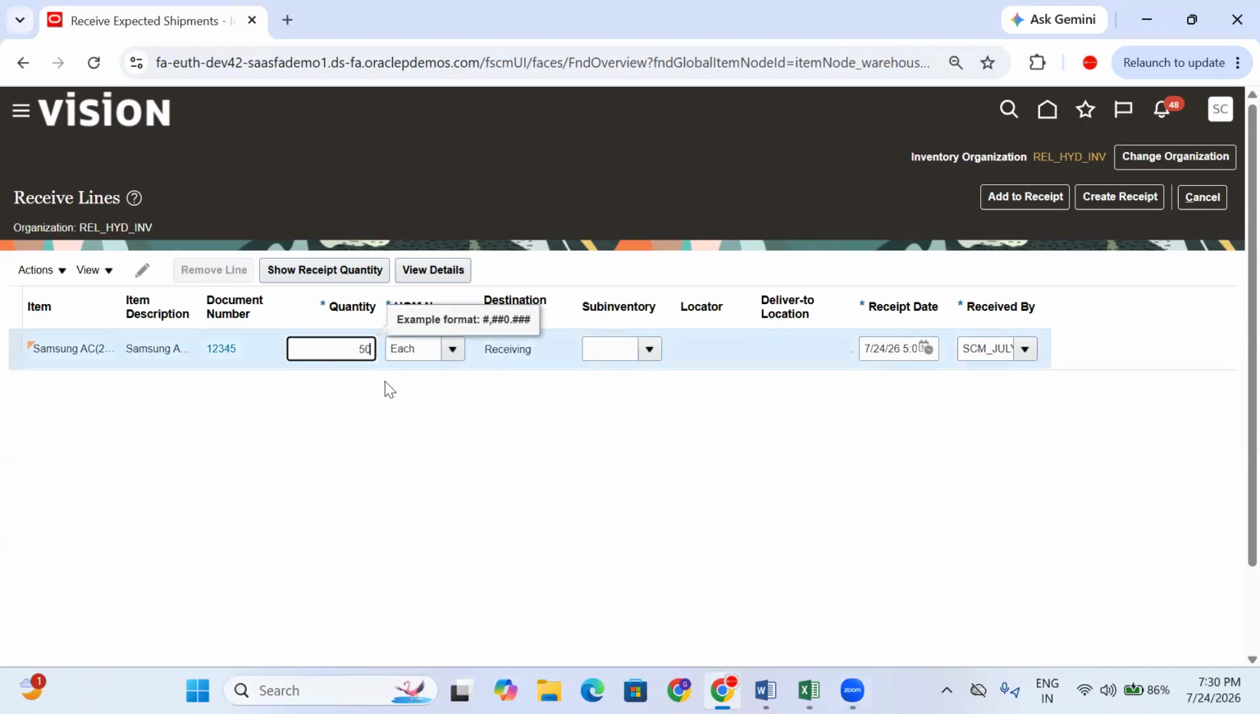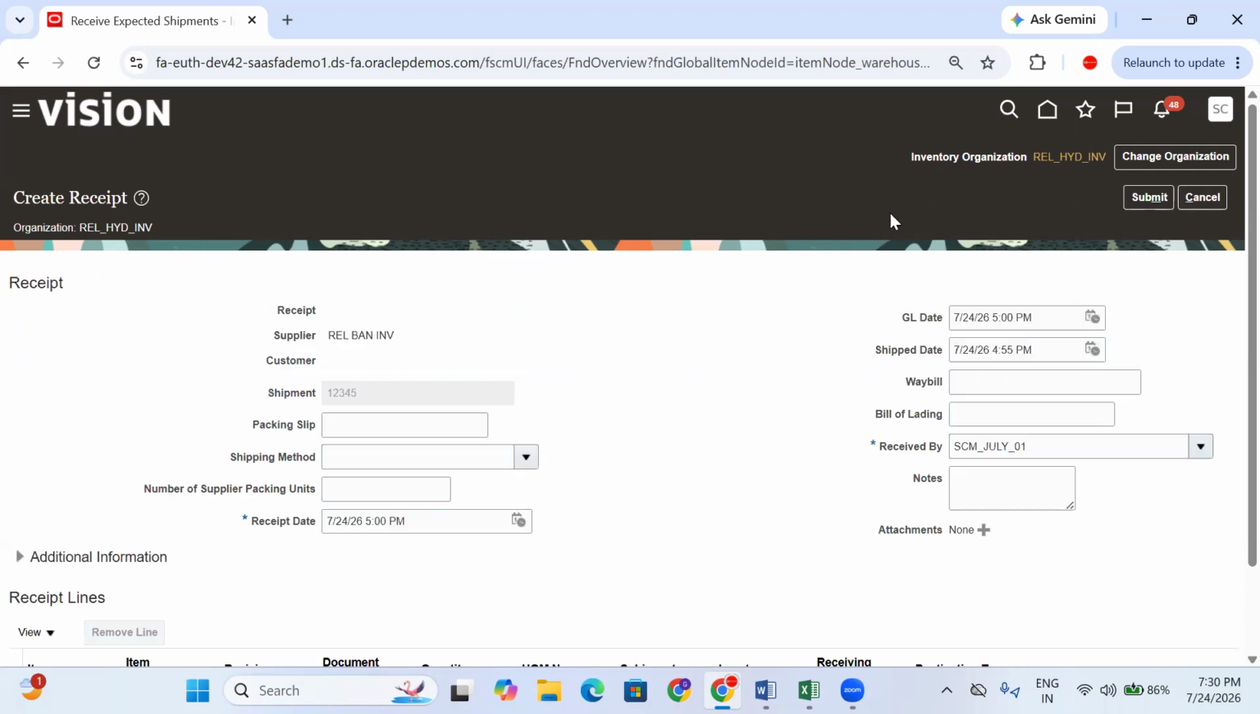How much quantity? 50 quantity. Right. Now you are receiving on the receiving location. You can see the destination. Receiving location, you are receiving this material. Right. You cannot get the sub inventories. Okay. Now click on receipt. Create receipt.